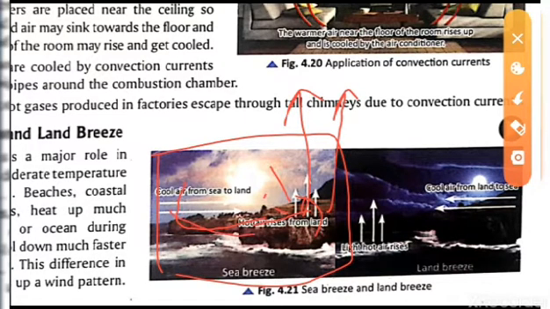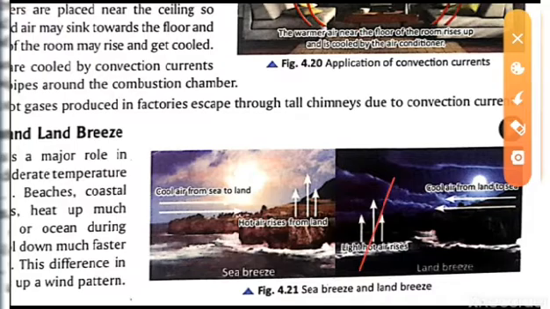That means the cool air is coming from the sea. This is the reason there is a maintenance of temperature in the environment. The sun is continuously giving heat, but the temperature is maintained.